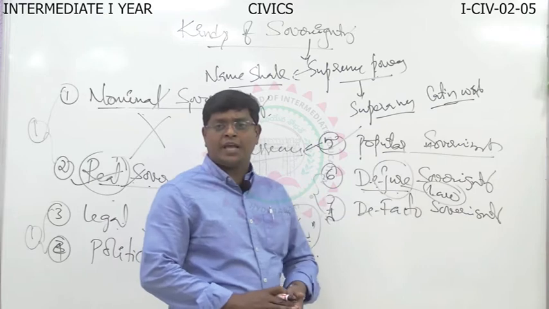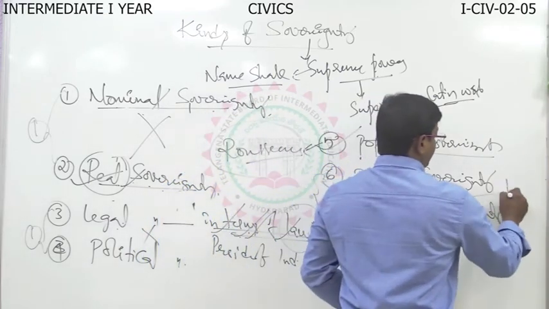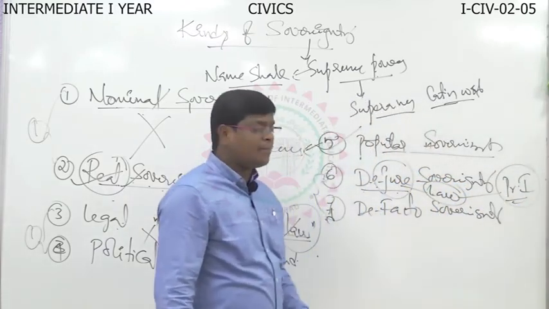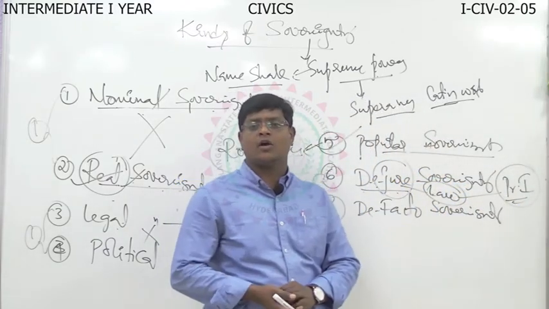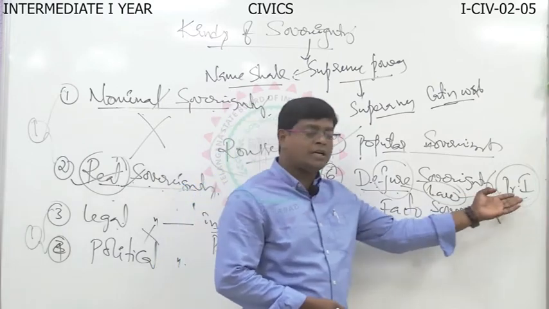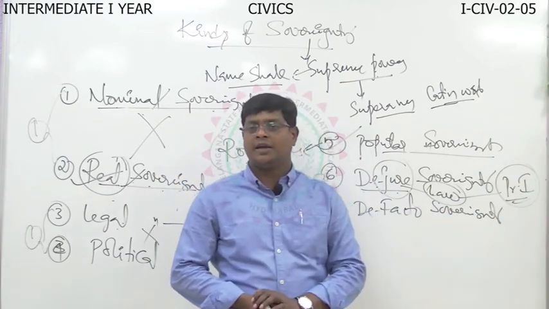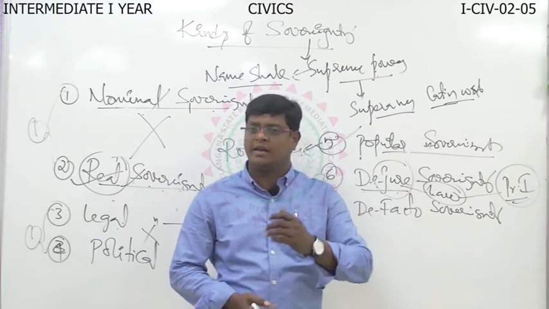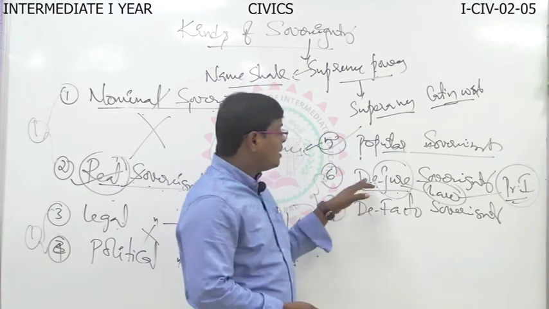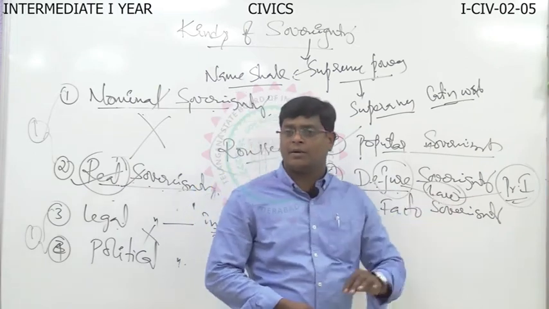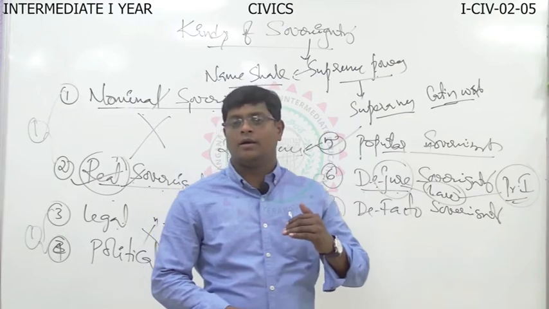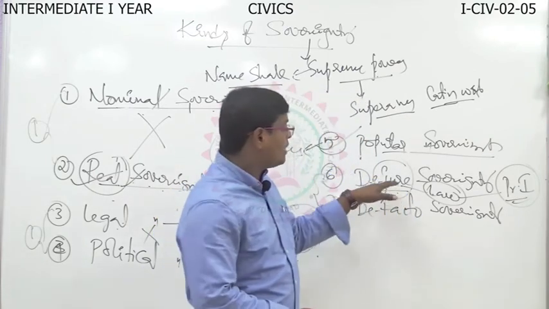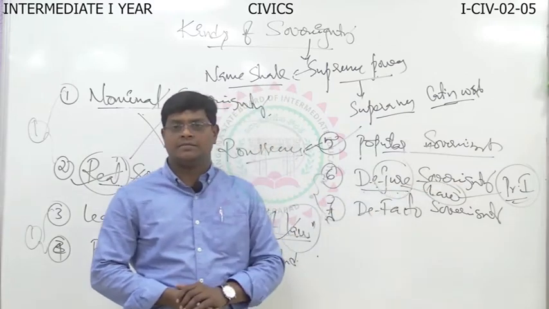For example, in India, the President of India is the example of de jure sovereign, because according to law, the President of India enjoys the sovereignty power in India. The king or queen enjoys the sovereignty power in England. So de jure sovereignty is another type of sovereignty which is based on the law. The sovereignty power enjoyed by law is called de jure sovereignty.